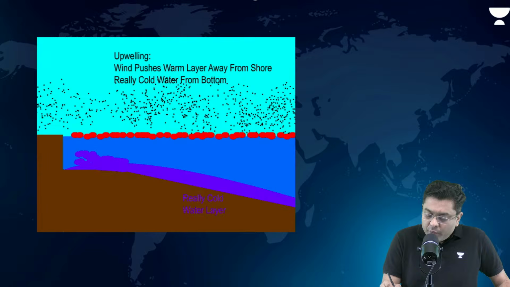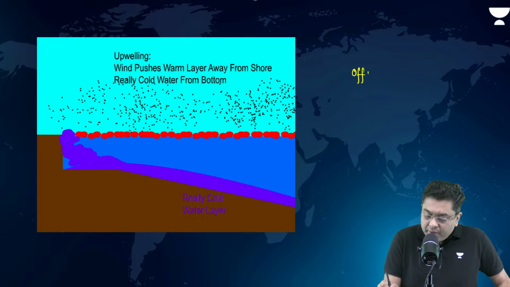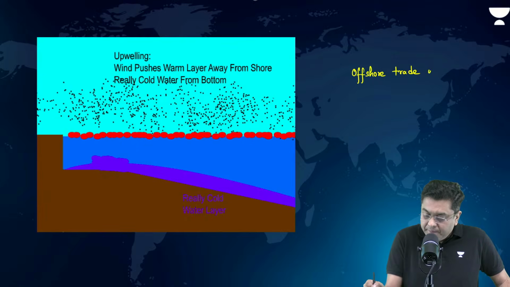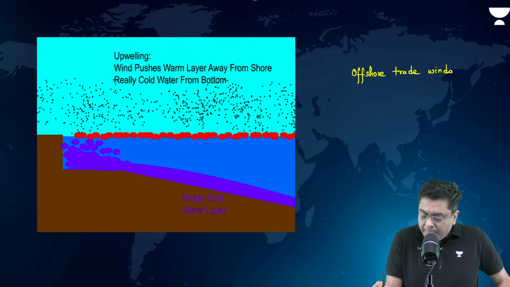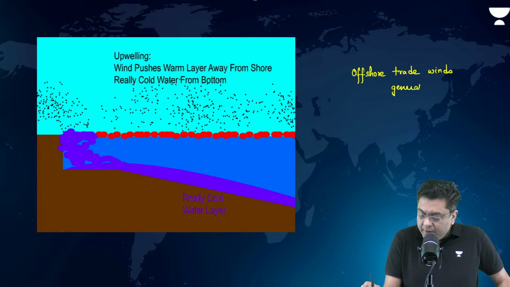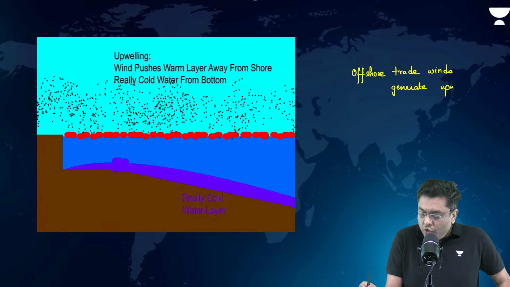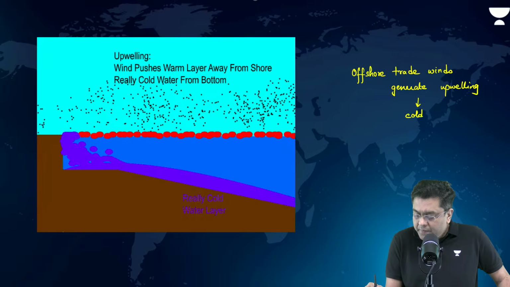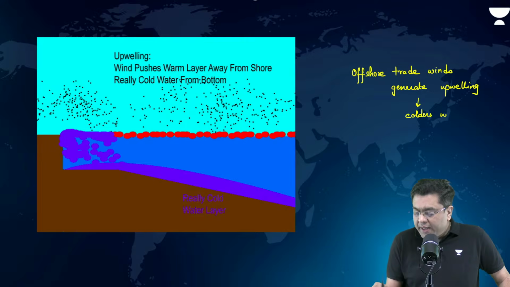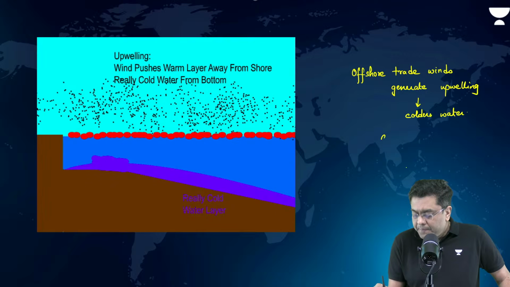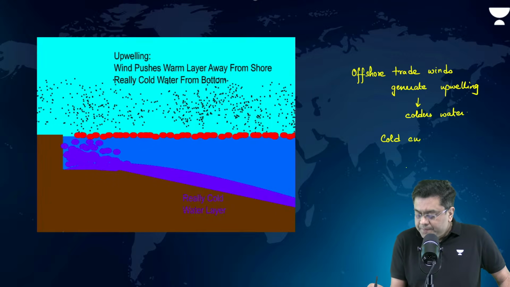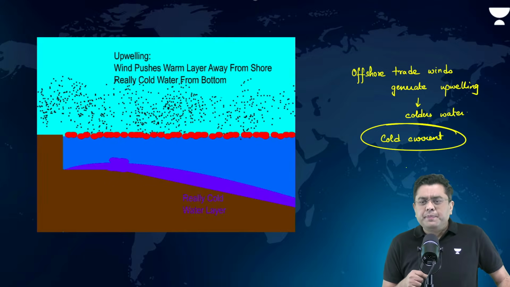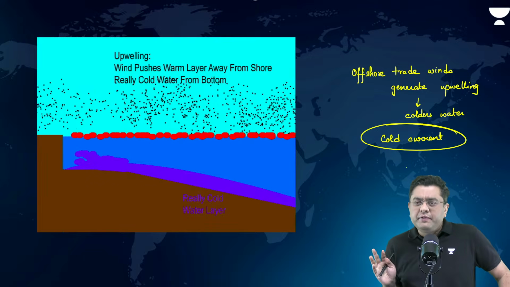And offshore trade winds will generate what? Upwelling means colder water, and that means the ocean current will also be a cold current. The PYQ that we did in the first part of the session itself is associated with the same thing.